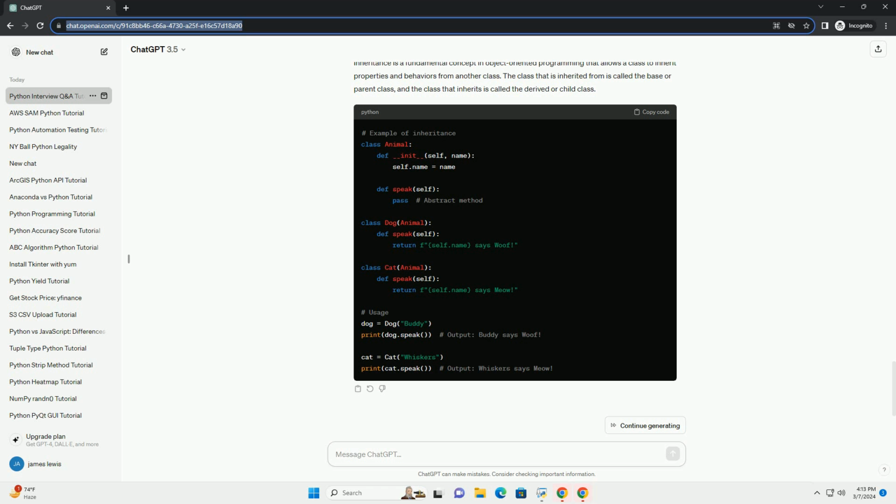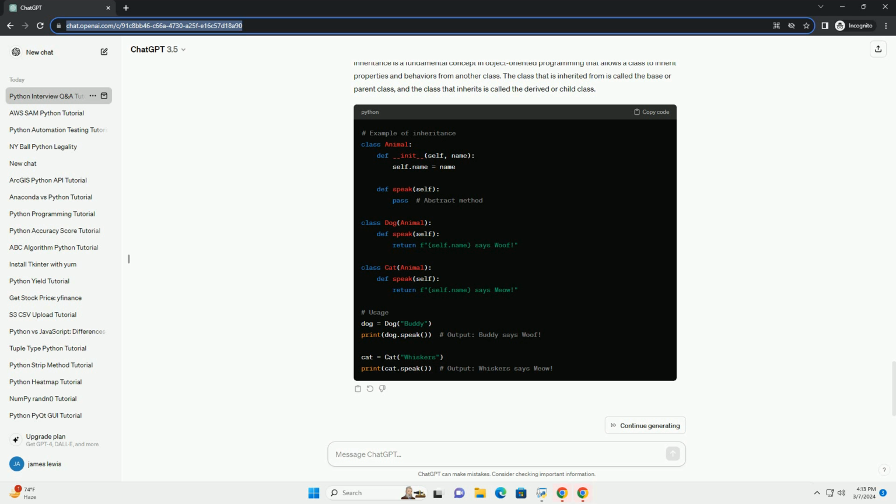Question: what is the difference between range and xrange in Python 2? Answer: in Python 2, range and xrange both generate a sequence of numbers, but there's a crucial difference. Range returns a list containing the specified range of numbers. It creates the entire list in memory.